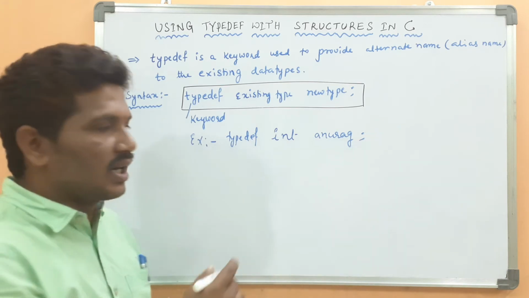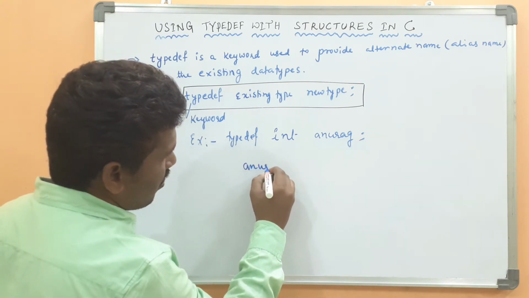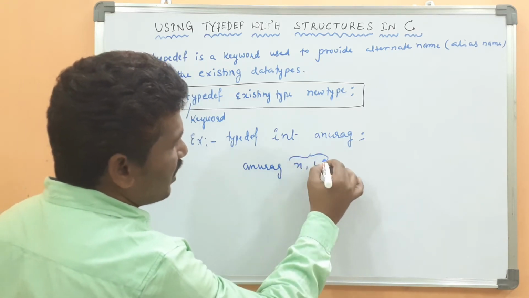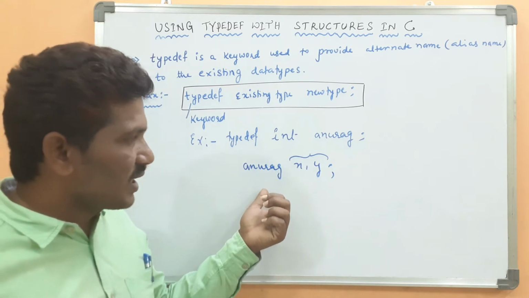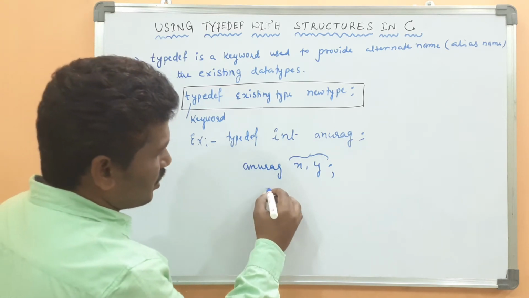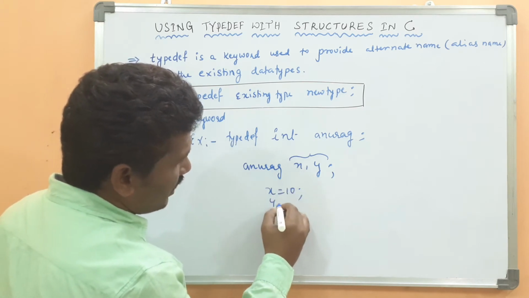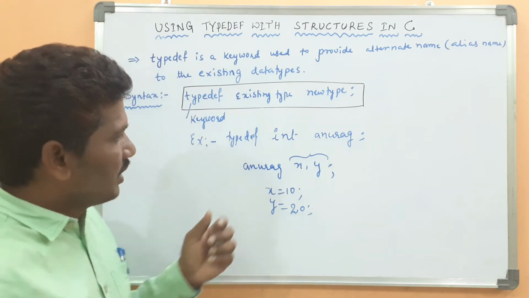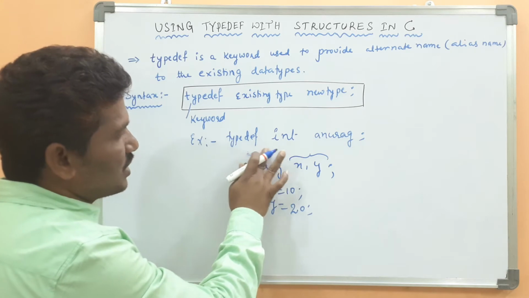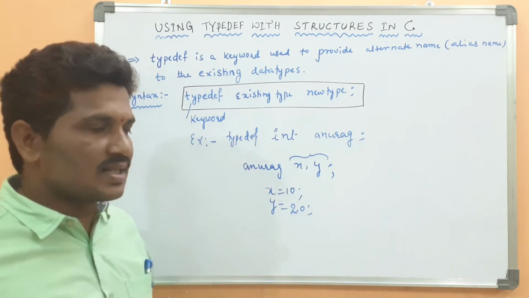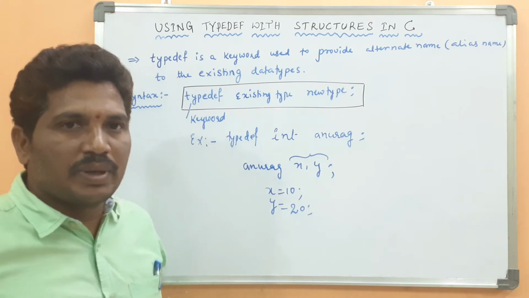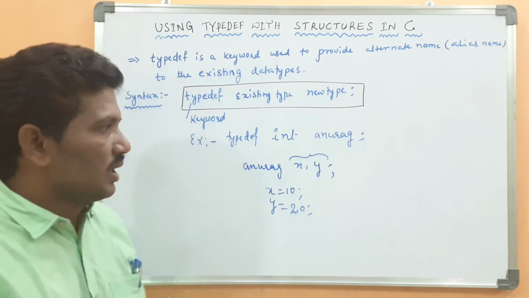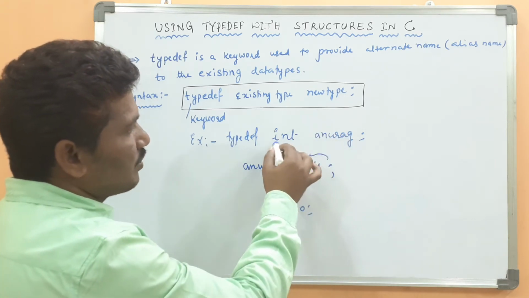How can the variables be declared? Suppose Anurag x comma y. X and y belong to what? Integer. Now Anurag can be treated as an integer value. Suppose x equal to 10, then y equal to 20. Hope it is clear. If the programmer is not comfortable with the primitive data types or user-defined data types and wants to give their own name, Anurag is nothing but an alias name to the integer type.